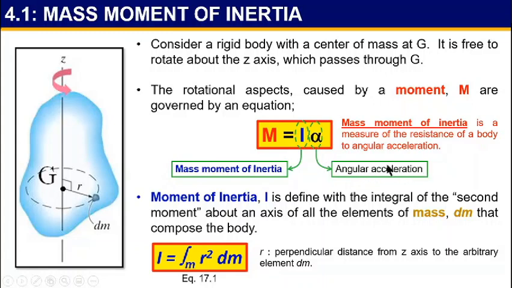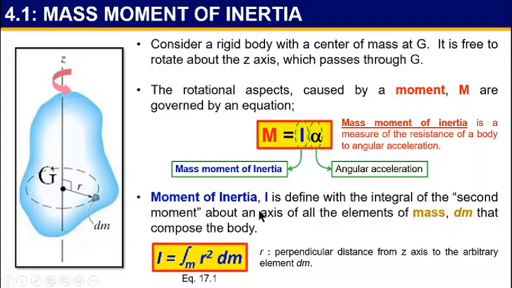So now, in order for us to determine the moment of a rigid body, we have to first determine the mass moment of inertia and angular acceleration. Sometimes in the question, they will provide either one of it. So what is mass moment of inertia?